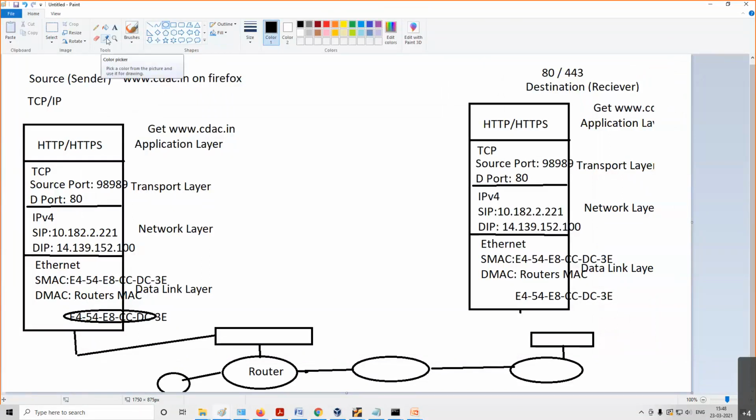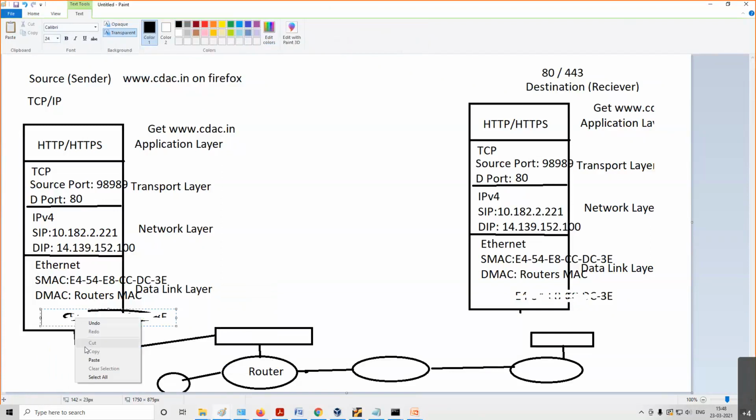I'll delete this. And I will say here, paste. The paste option is not coming from one side. Yes, now this is the destination MAC address, correctly identified by